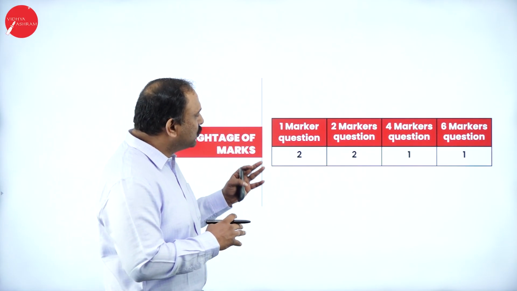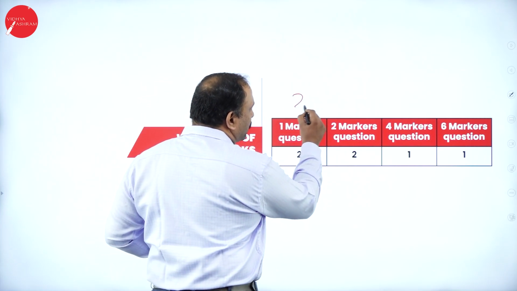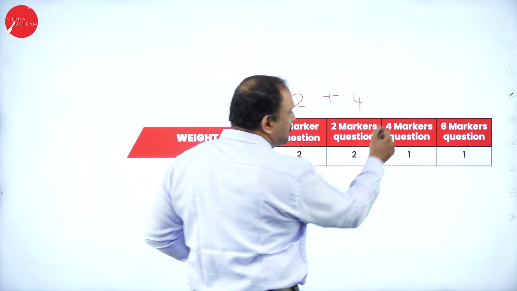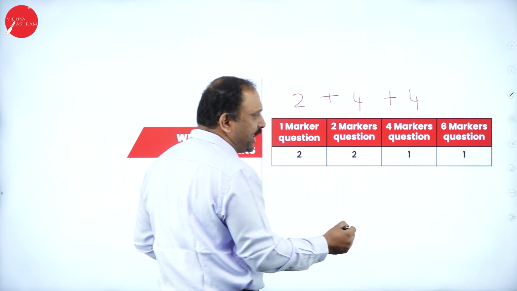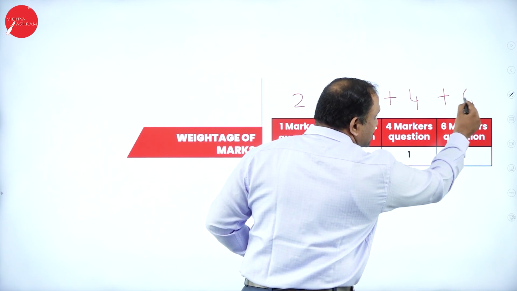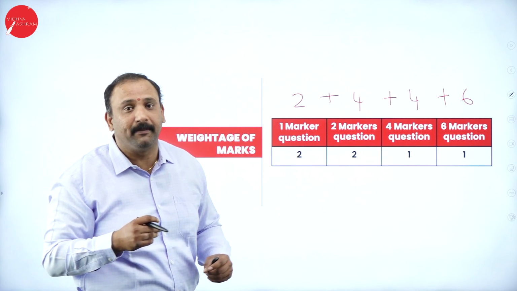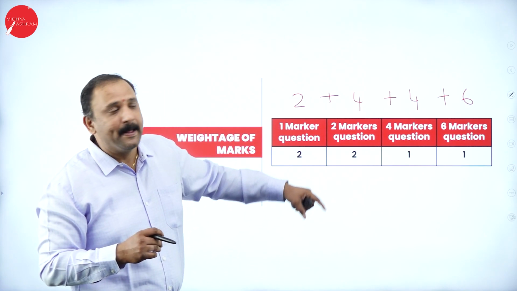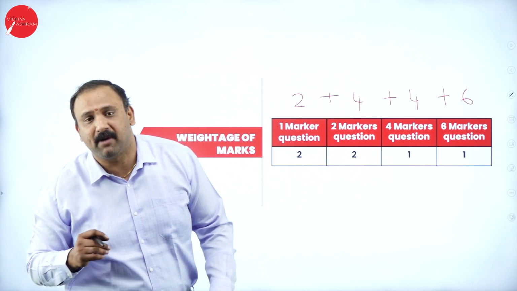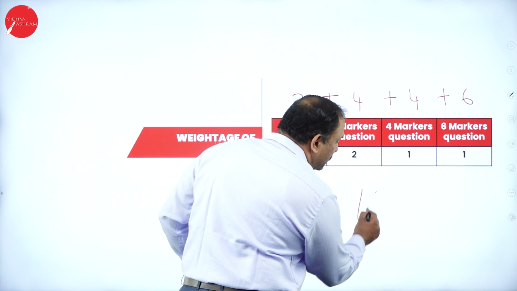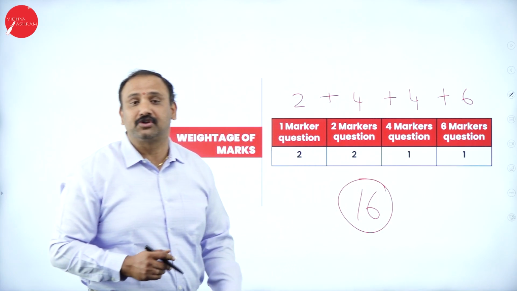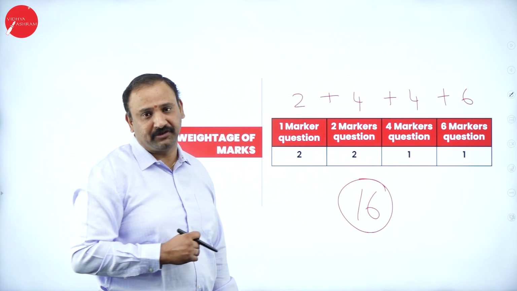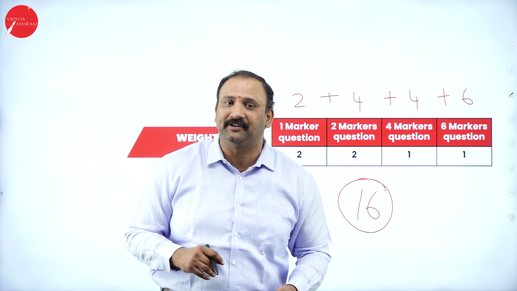You will see here you have a weightage starting with 1 marker of 2 marks, plus you will have two 2 markers, that's 4 marks. So 2 plus 4, 6, 1 4 marker, so that makes it 10, and another 6 marker. So this is about 16 marks coming into picture. So 16 marks coming out of this particular chapter. So one chapter can help you to score the entire 16 marks. So please do give some amount of time and concentration, which will help you to score better in the exams.